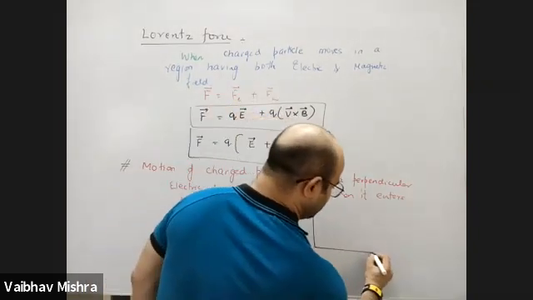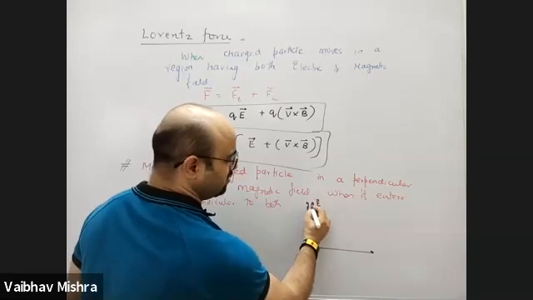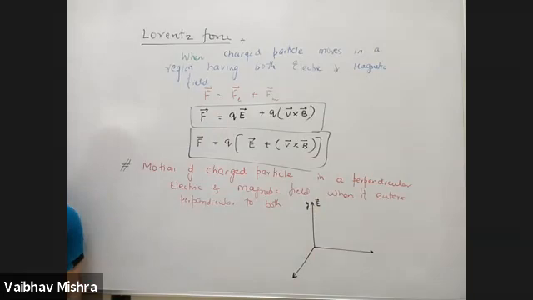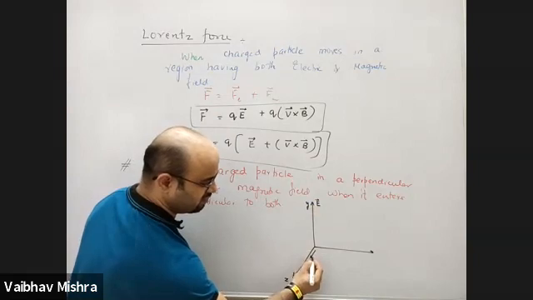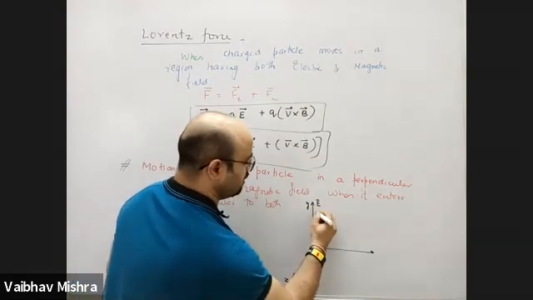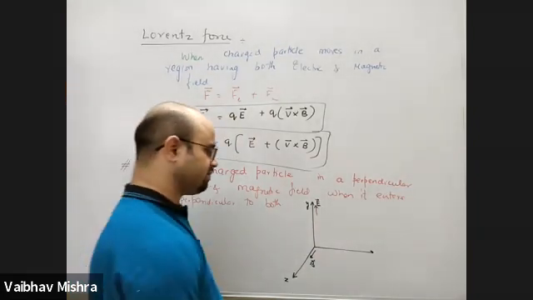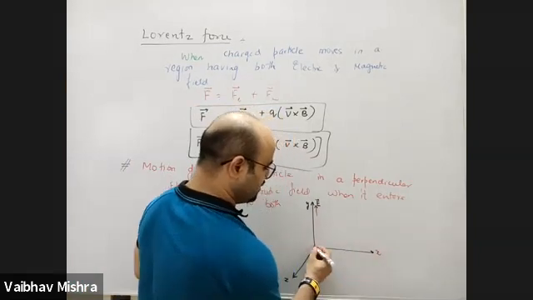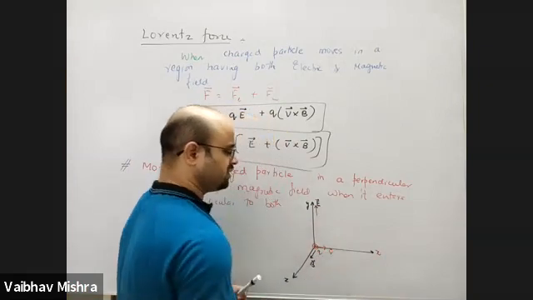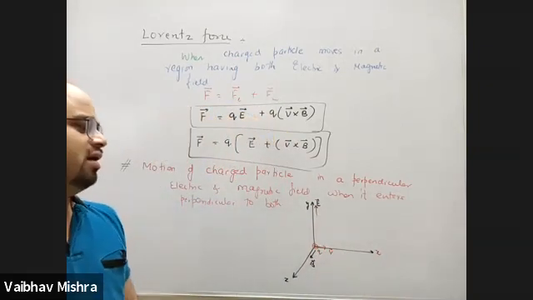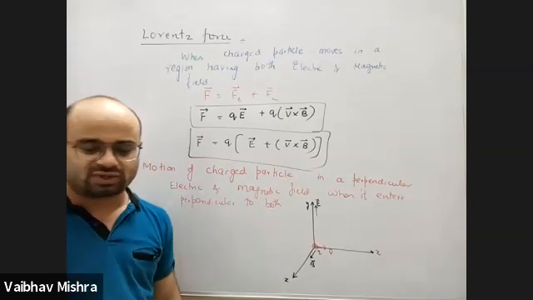So in the X, Y, Z plane, electric field is in the Y direction, suppose. Magnetic field is toward the Z direction. And the charged particle is entered along the positive X direction. Charged particle velocity is along the positive X. Now, we have to determine what is going to be the path of the charged particle, and we have to follow the condition for that.